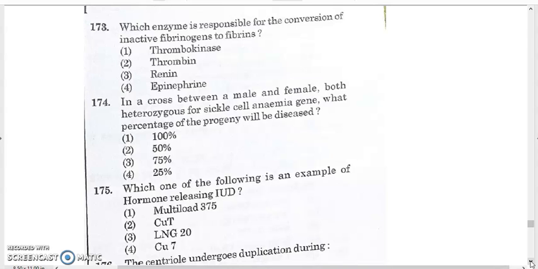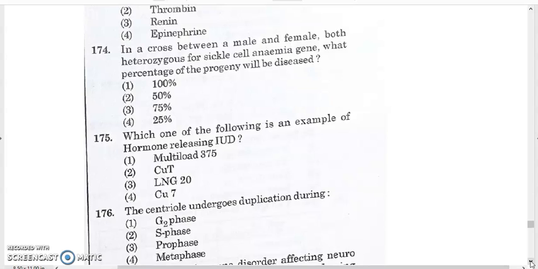So only the small a condition will represent the disease condition. So there is a 25% chance, because among 4 individuals, one will be affected with the recessive condition, that is 25%. So the answer for 174 will be 4.